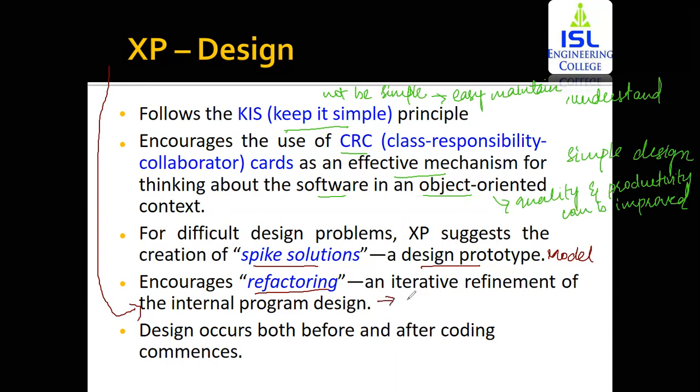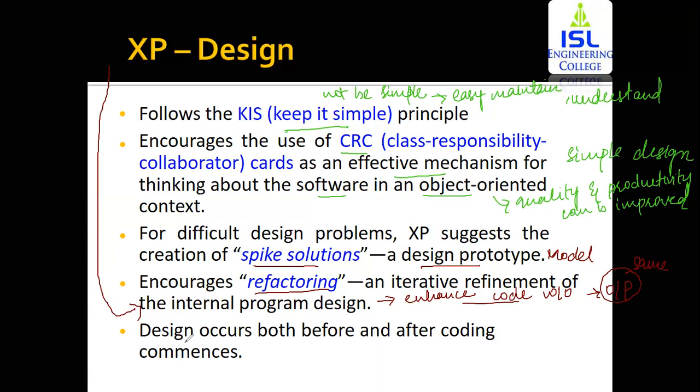you're going to enhance the code without affecting the output. That is, every time you're going to get the same output, whereas the internal structure of the code is going to be simplified every time you're doing refactoring.